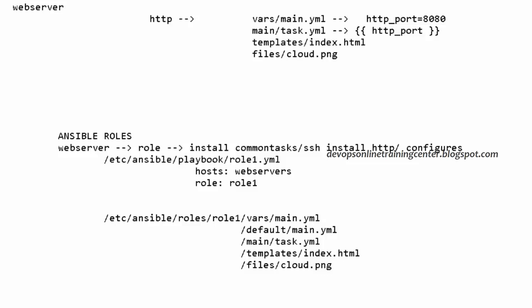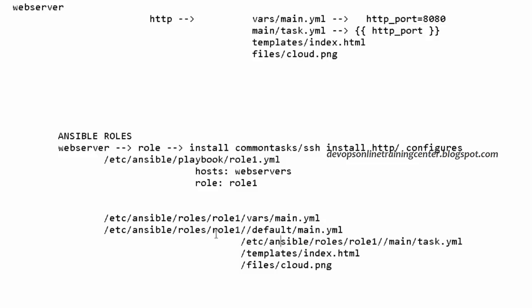What is the complete path? Is it the role 1? Sorry, I think that's a little bit confusing. I thought it's like a same path, so I didn't write it. Okay, this path is same. This is same for all directories. So all are inside role 1. Okay, now it's clear. Okay, got you. That's why I said it's a properly aligned directory structure, because everything is inside role 1.